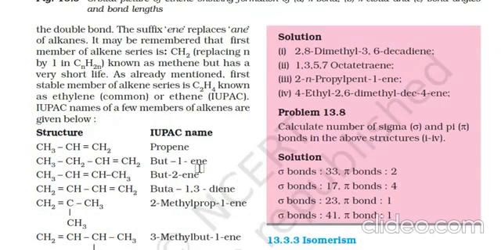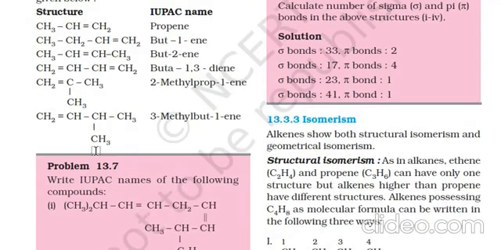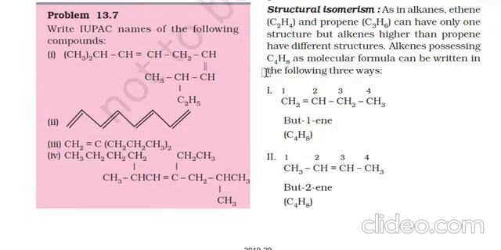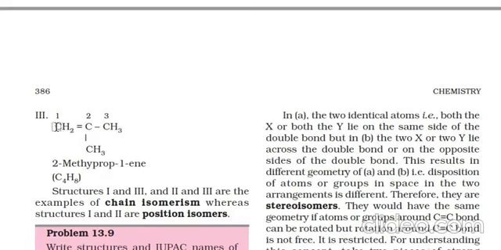Next, some of the compounds in the alkene group are propene, but-1-ene, but-2-ene, buta-1,3-diene, and 2-methylprop-1-ene. This type of compounds can be seen here. What is the isomerism here? You can see structural isomerism. But-1-ene and but-2-ene have the same molecular formula but different positions for the double bond. Similarly 2-methylprop-1-ene. Three different structures are here, so they possess structural isomerism.